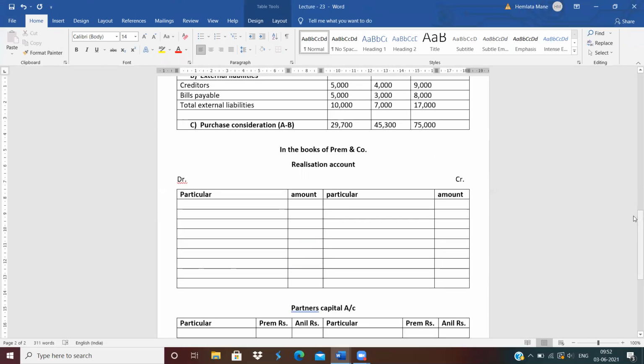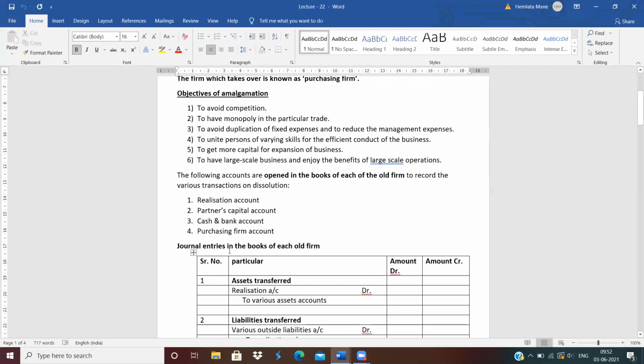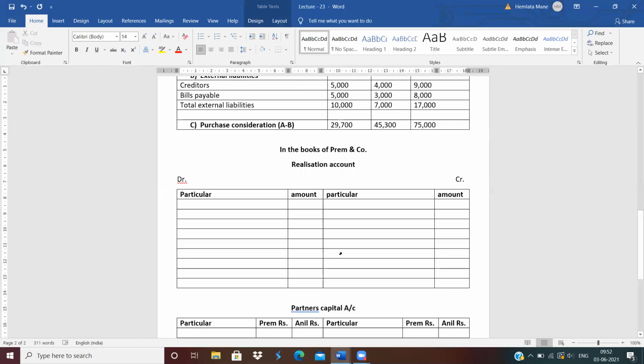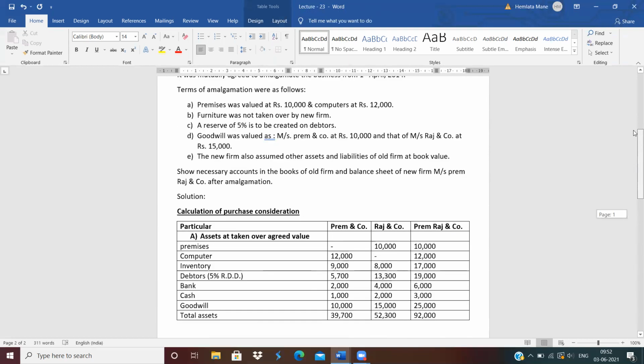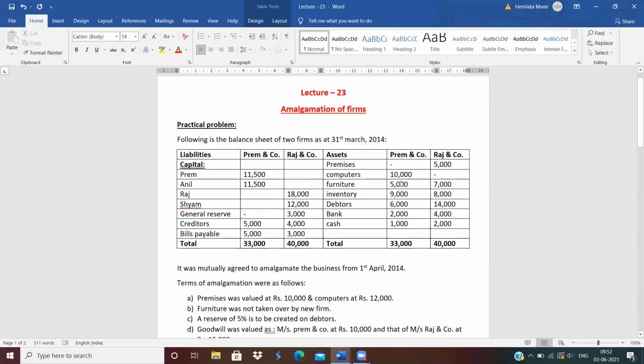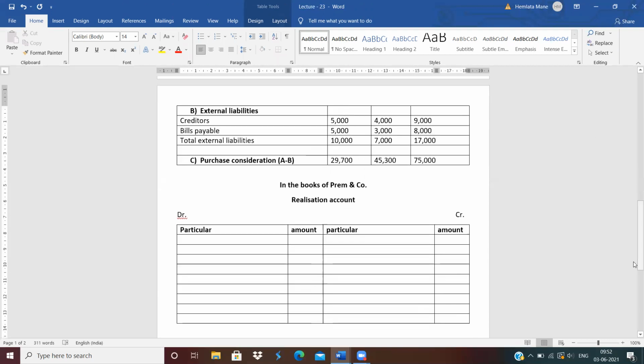Now how to solve the problem, how to do the postings. See the first journal entry. What is the first journal entry? Assets transfer. So transfer all the assets. See which assets are given of Prem company. See in the question: computer, furniture, inventory, debtors, bank, cash. Transfer all the assets. Write down which assets are given.